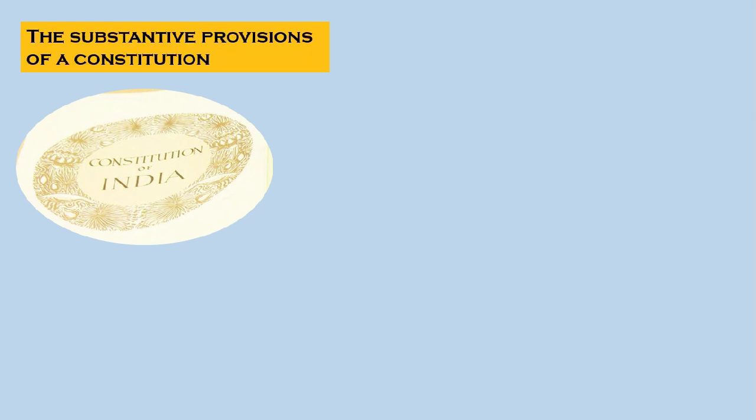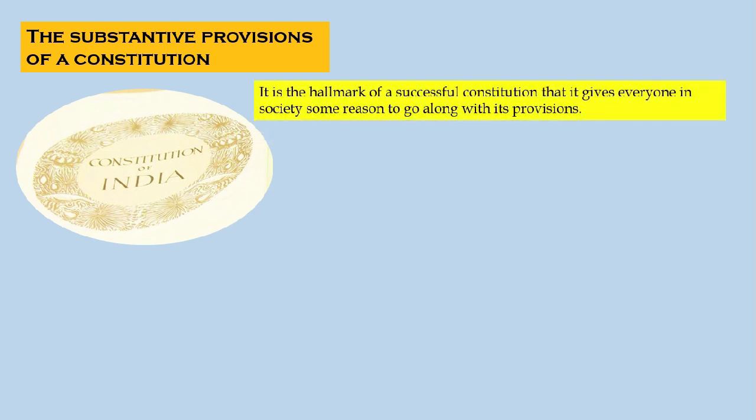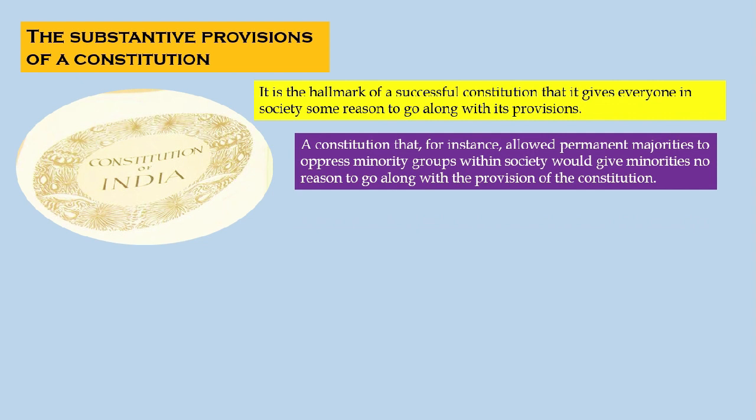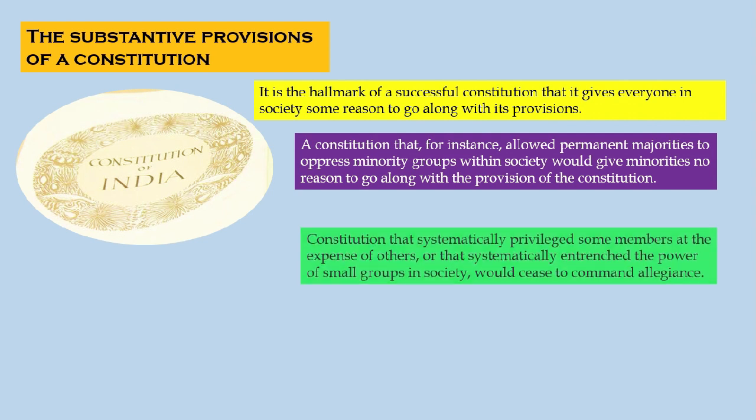The substantive provisions of a constitution. It is the hallmark of a successful constitution that it gives everyone in society some reason to go along with its provisions. A constitution that, for instance, allowed permanent majorities to oppress minority groups within the society would give minorities no reason to go along with the provisions of the Constitution.